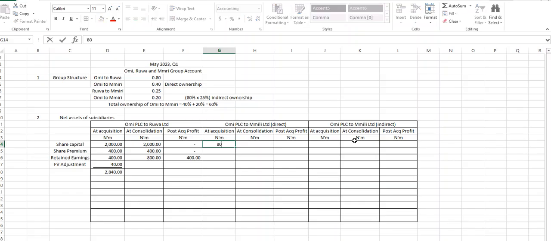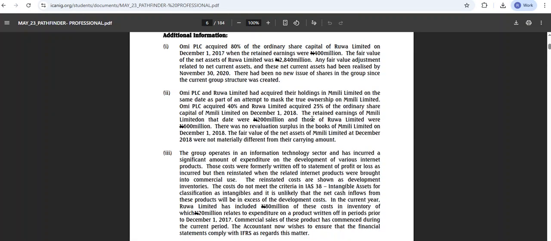Now, let's go into when we purchased it. We purchased 40% of RUA, no, OMI purchased 40% and RUA purchased 25% of the ordinary shares. The retained earnings of Mmili on that date was 200 million. Do you understand? The retained earnings of Mmili was 200 million, and those of RUA Limited were 600 million.